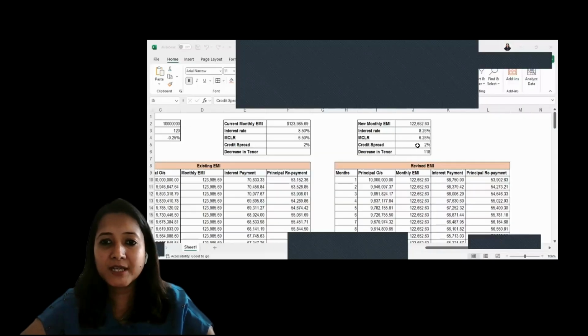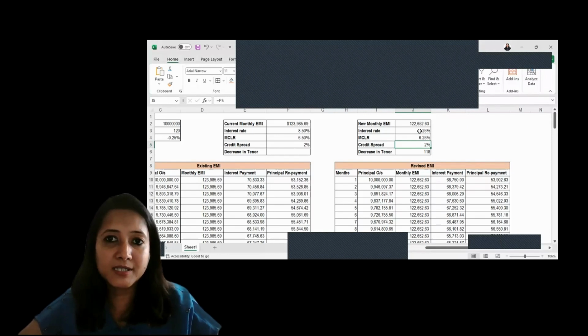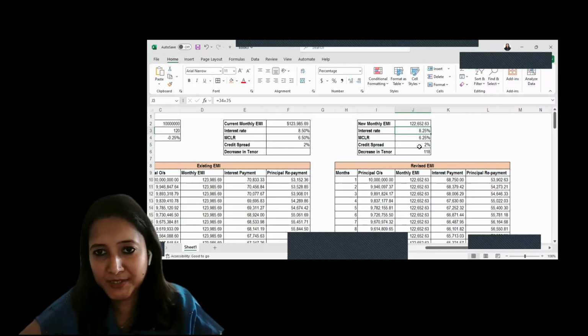It is completely based on your creditworthiness, so the bank will add the spread for you. Right now, for our example, I have taken 2%. Let me just share my screen. Yes, I have taken 2%, making the current interest rate 8.25%.